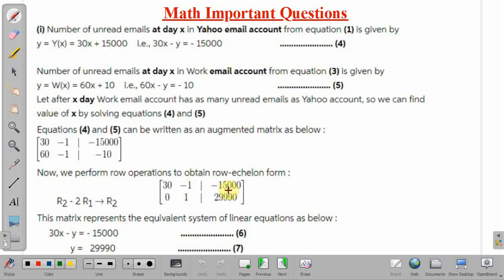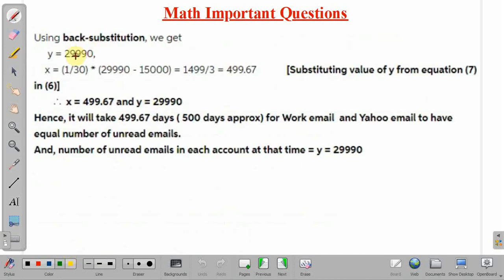This can be written in the same way as we formed the matrix from the equations, and now we are converting the matrix back into equations. Okay, and the second equation can be written as y equal to 29,990. Now we have two equations, and using back substitution we have to solve them. Obviously, from equation 7 the value of y will be equal to 29,990.